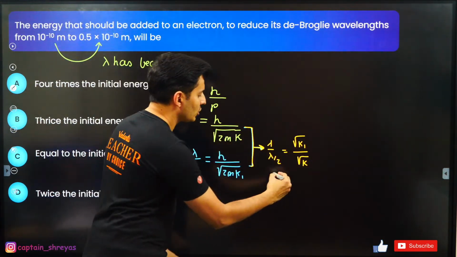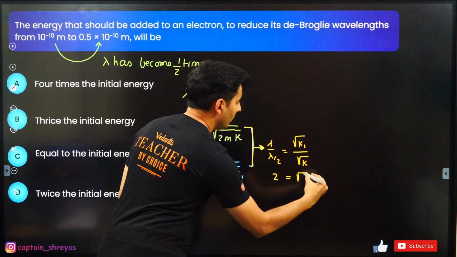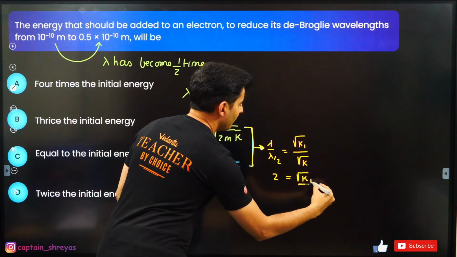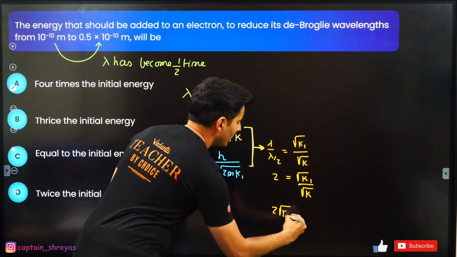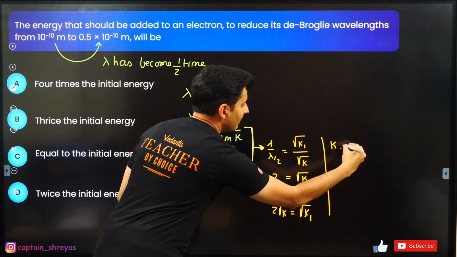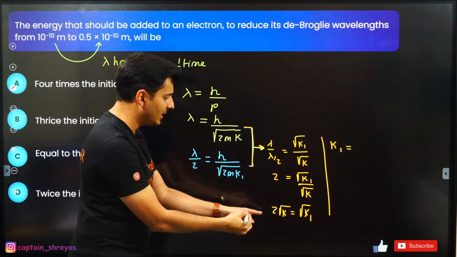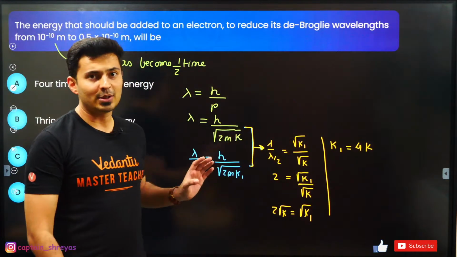Lambda also cancels, 2 goes on the top. So 2 will be equal to root of k1 by root of k. So 2 times root k will be root of k1. Squaring both sides, k1 will be 4 times k.